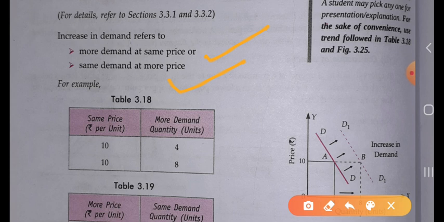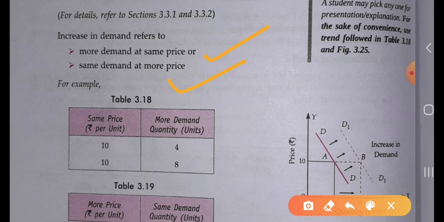Increase in demand basically refers to when the price is the same, the consumer is consuming more of the commodity and demanding more of the commodity. And the second condition is when the price of any commodity is more, the demand of the commodity remains the same.